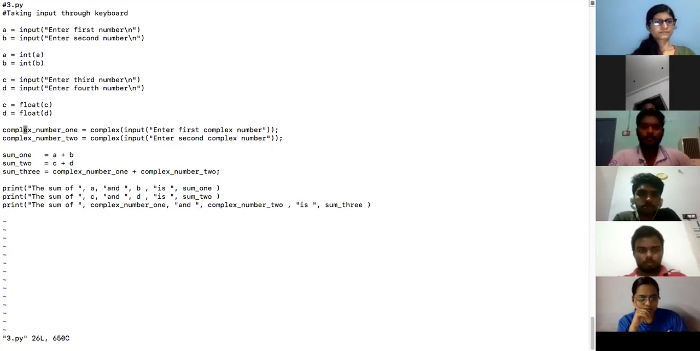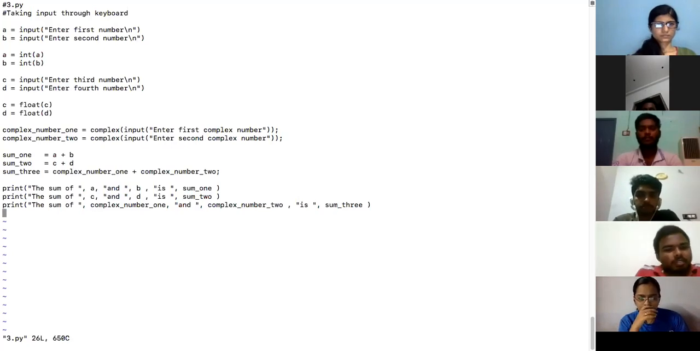And then I'll take complex numbers, and that also I'll convert into complex. Observe carefully. These are input functions for taking two complex numbers, and then basically I'll add all those three and print it on the screen. Is that okay? Just say okay, not okay, right?